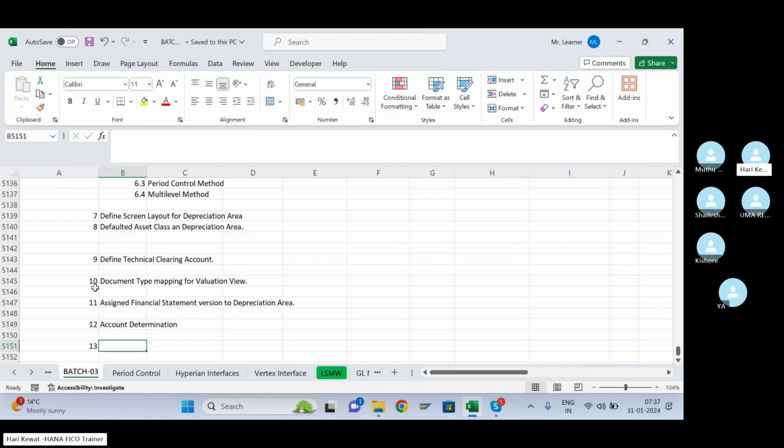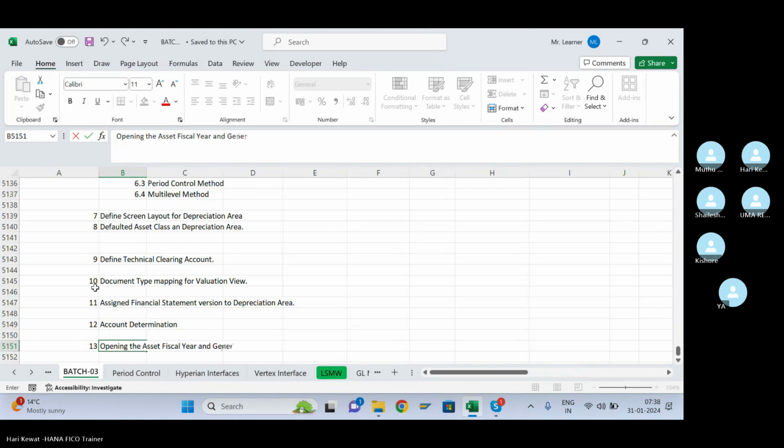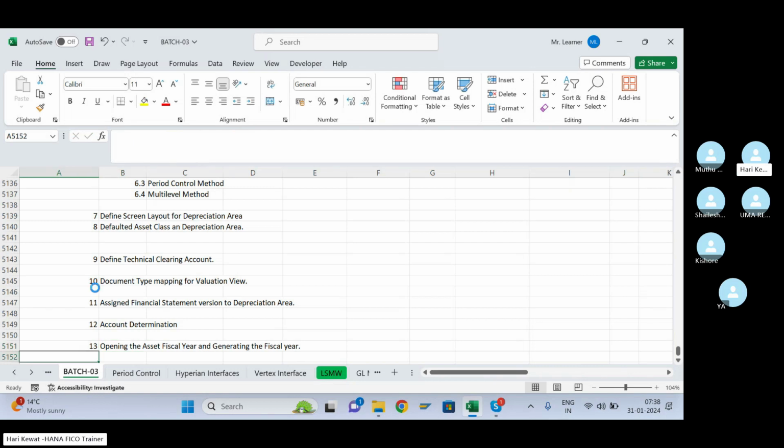Then number 13: before creating the asset master, what is the prerequisite you have to perform in S4 HANA? That is opening the asset fiscal year, which you did from FAA_CMPT code, generating the fiscal year. So this is the prerequisite before you create the asset master in S4 HANA.